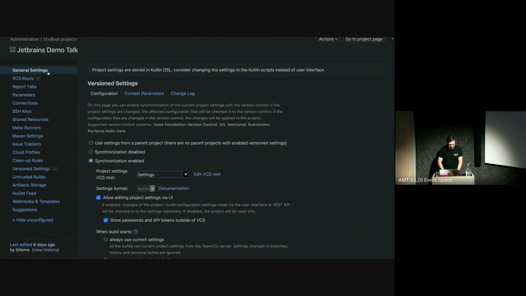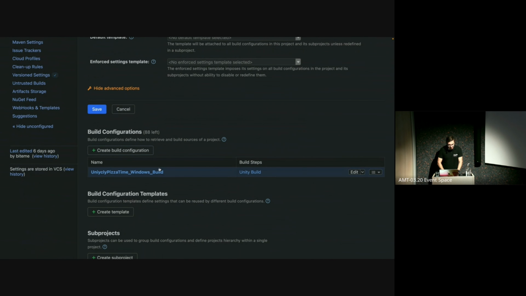Voila. And if we now go look at general settings, we will see we have our first build pipeline here, or well, build configuration rather, which is our Windows build. And if we then go into the build steps for Unity, you will see that there is now a Unity build with all the parameters that we defined, which is the build Windows methods. And also down here, we will see the custom Unity location. All right, fair enough, not a bad start.